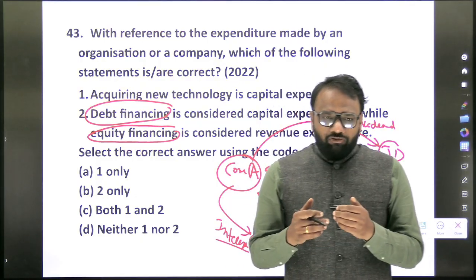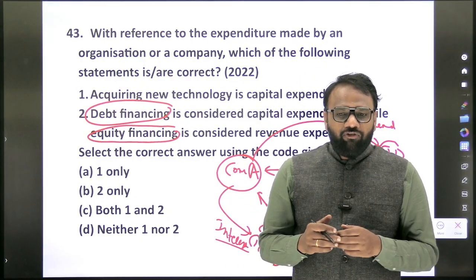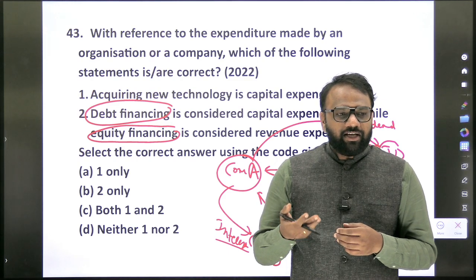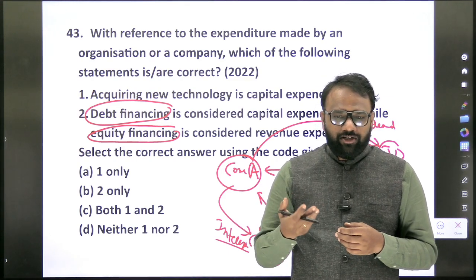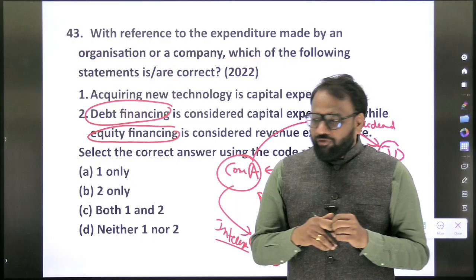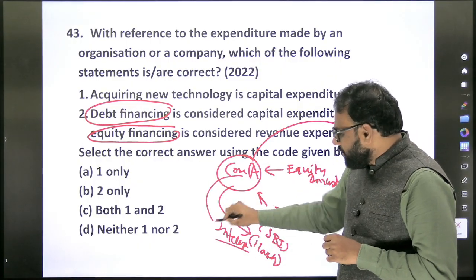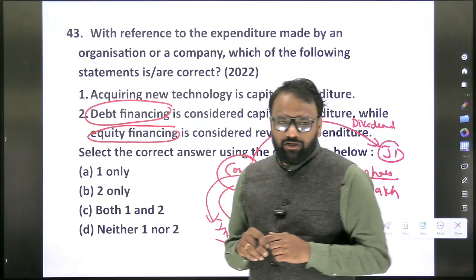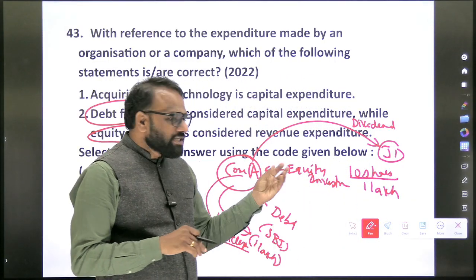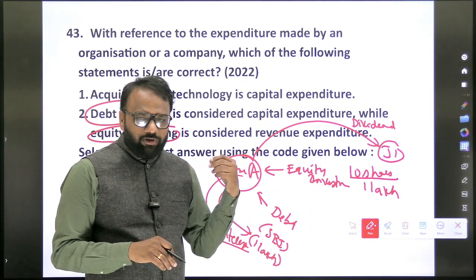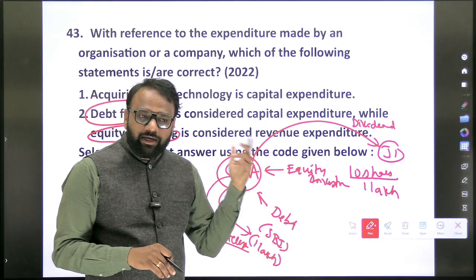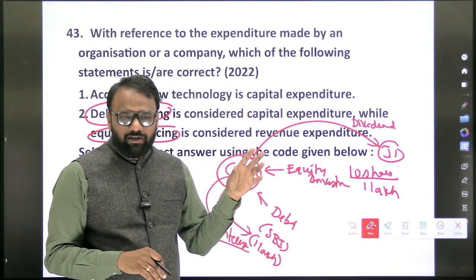Now every year when you pay dividends and interest, is it considered a capital expenditure or revenue expenditure? Revenue expenditure. When you pay the entire amount back to the bank, 1 lakh rupees, it is considered capital expenditure. If you purchase back the shares from the people who have bought them, you will give them money, so that is again capital expenditure. It's a kind of disinvestment, capital expenditure.